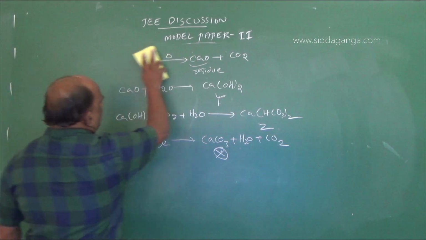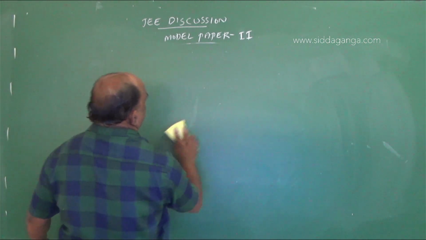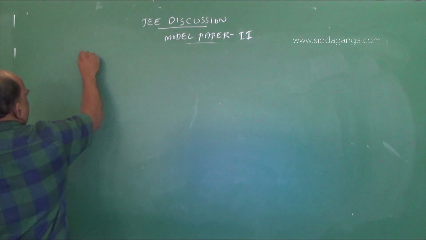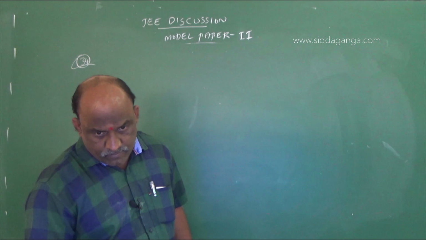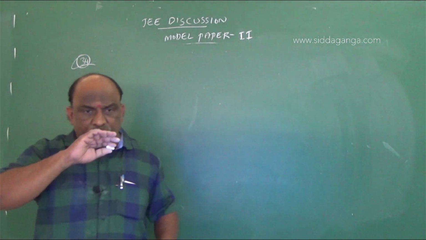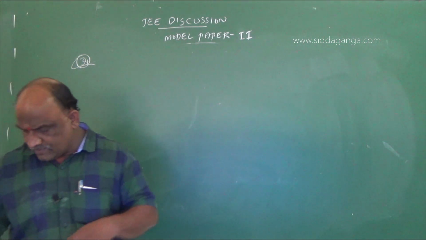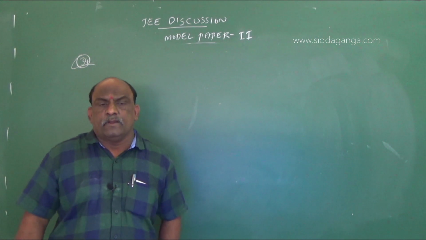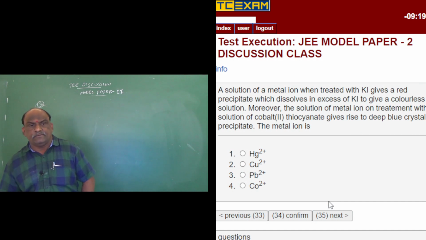Next, 34. It is a practical chemistry background question.